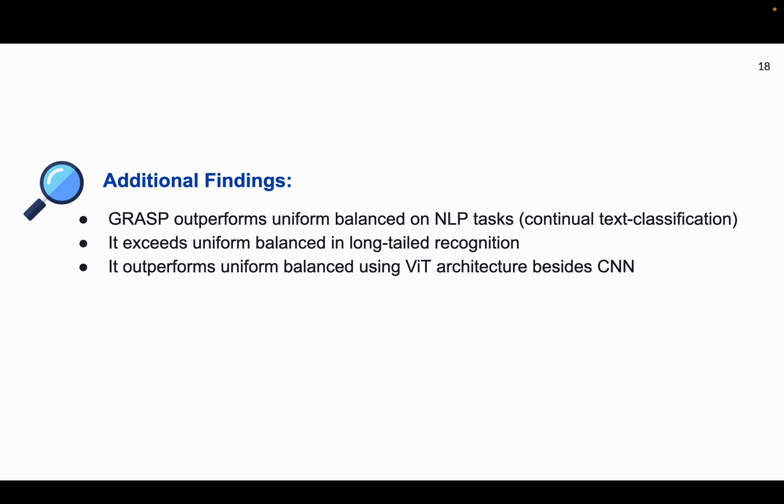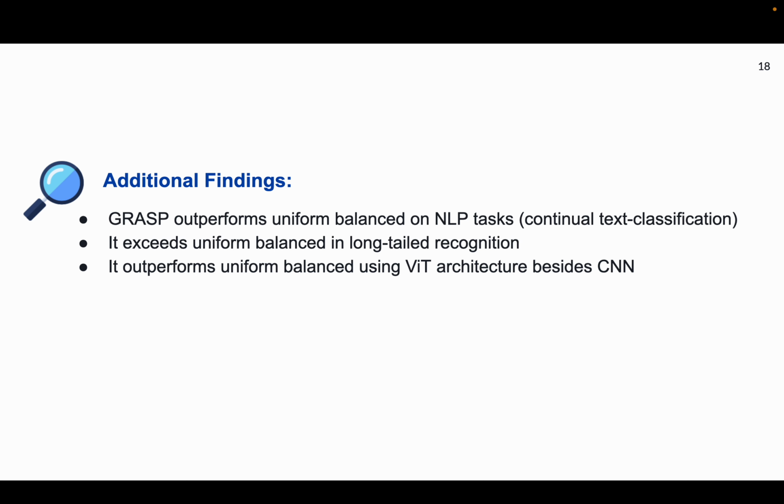We also conducted long-tail recognition experiments. Besides balanced data streams, a rehearsal policy should also work for long-tail data streams, since real-world data distributions are often imbalanced and long-tailed. In both unbounded and bounded memory settings, GRASP exceeded uniform balanced in class incremental learning on the Places 365 long-tail dataset.